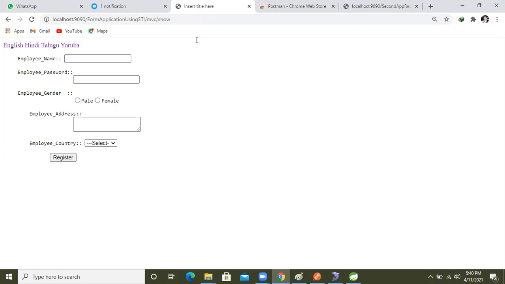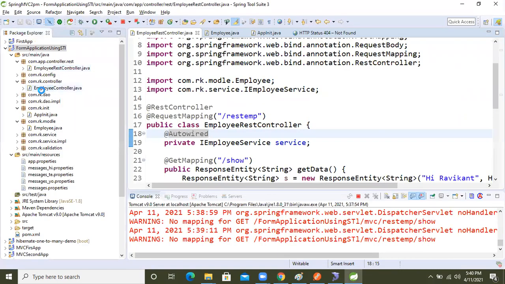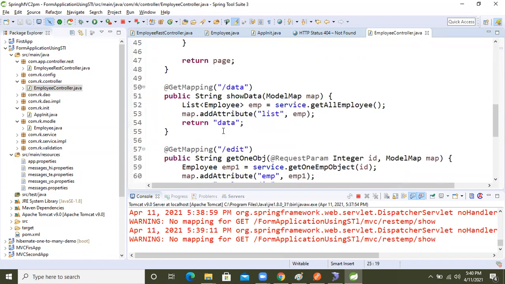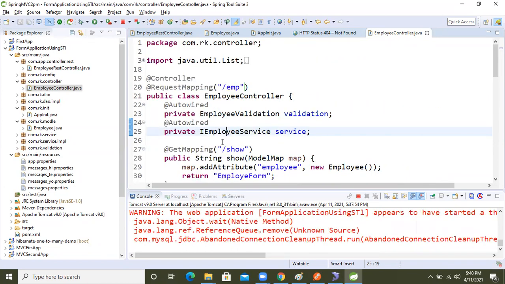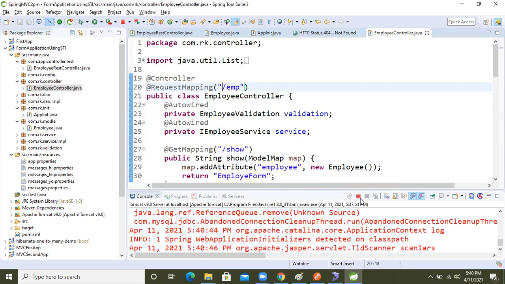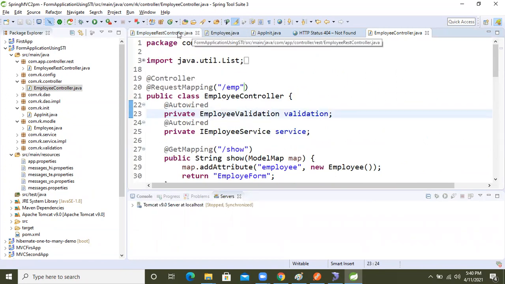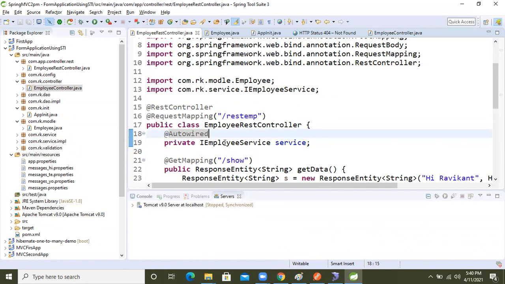So what I'm going to do now: the UI controller is there, right? In the UI controller also, @RequestMapping, inside that I'm taking the common path employee, EMP. Here I'm taking employee, and here also employee. Okay, fine. And here what I took is rest EMP. So one more time I'm running this application.